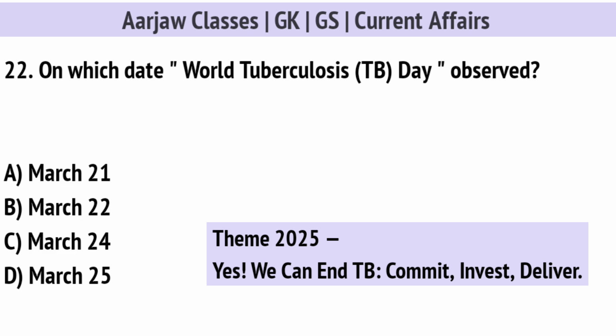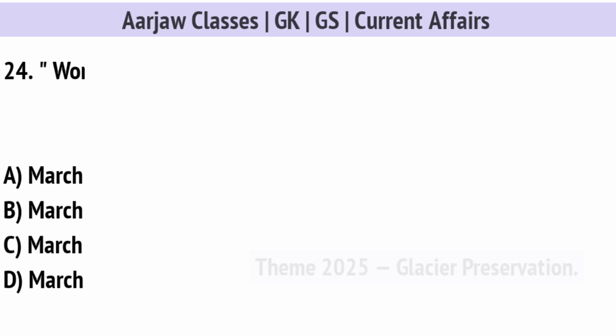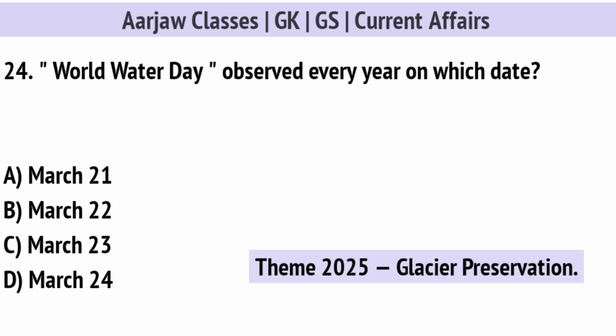On which date recently World TB Day observed? Correct option is C, on 24th March. When is Bihar Foundation Day celebrated every year? Correct option is C, on 22nd March. World Water Day observed every year on which date? Correct option is B, 22nd March.